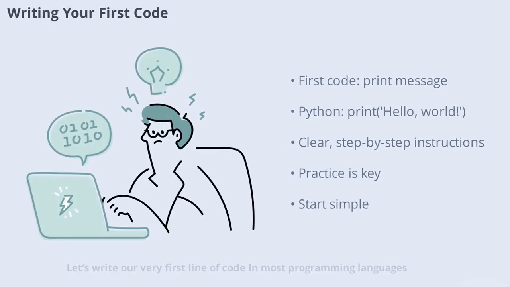Let's write our very first line of code. In most programming languages, you can start by telling the computer to display a message. For example, in Python, you write print hello world. This simple command tells the computer to show the words hello world on the screen. Writing code is like giving clear instructions step by step. Don't worry if it looks strange at first, practice makes perfect. Soon, you'll be able to write more complex instructions.